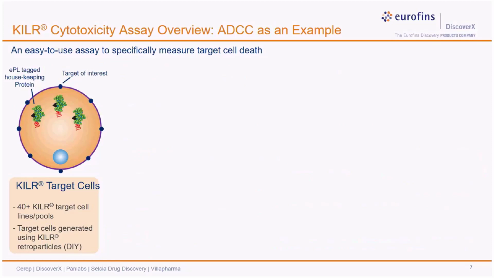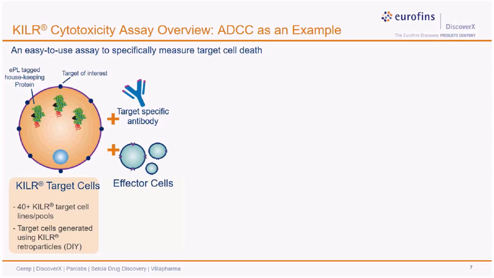Good chances that you will find your desired background, but if not, we do have a custom assay development team who can build an assay in the background of your choice. We also have available do-it-yourself kits that you can get and build the cell lines in your own labs, thus providing many flexible options.